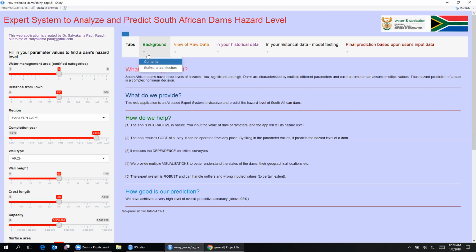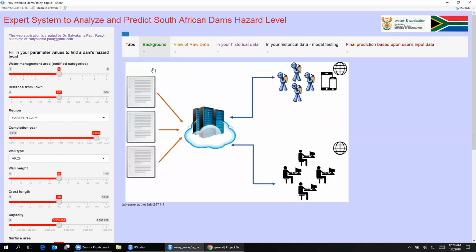Now, let me take you to the software architecture of this expert system. What you see on the left are these three program files that will eventually get uploaded to the cloud platform. Once it gets uploaded, anyone in the field of survey can access the app, and once they input the data, it gets processed in the server, and instantaneously the surveyor can get the results. Also, someone sitting in the office with internet access can use it on their computers or laptops.